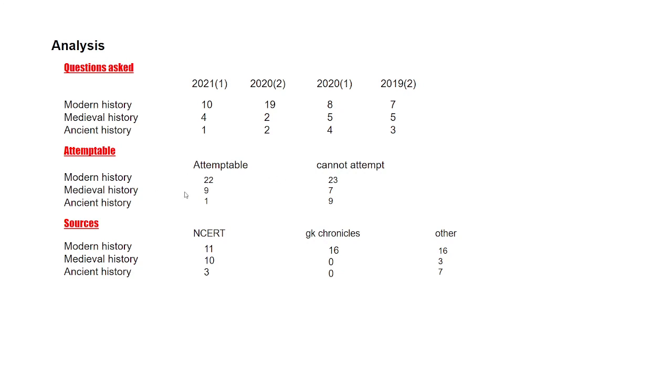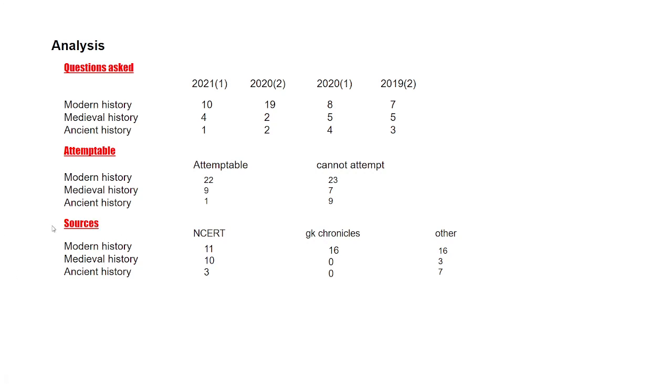In case of medieval history, the number is around 50%, and in ancient history, it gets worse. It means no matter from where you study ancient history, the kind of questions that are asked, you cannot attempt. There are so many confusing statements as well as facts which you can study neither from NCERT nor from any other source.